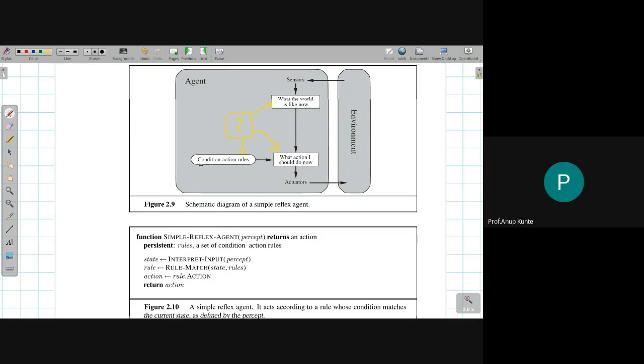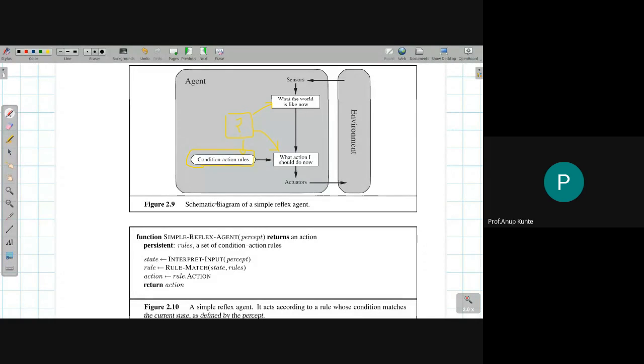Now this condition action rule, which is very easily encoded in the example that we saw as an if-else ladder, can be implemented differently by different people. But then there is a fixed set. Again, please remember, it is like table driven only. There is a fixed set of reactions, but the fixed set of reactions are now on the percept, not on the percept sequence. So we are doing action based on the current percept, paying no heed to the percept sequence.